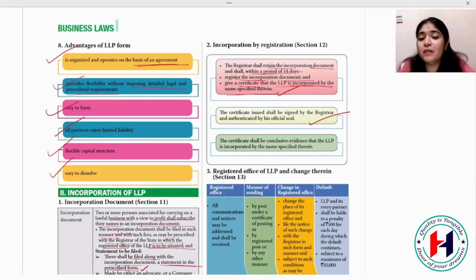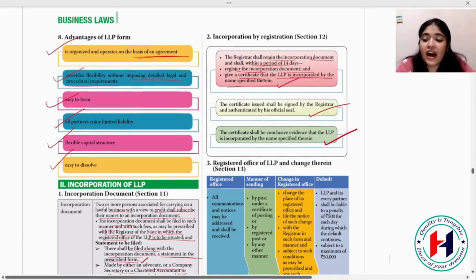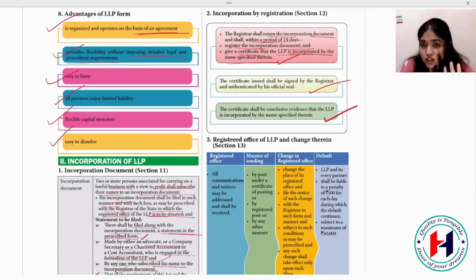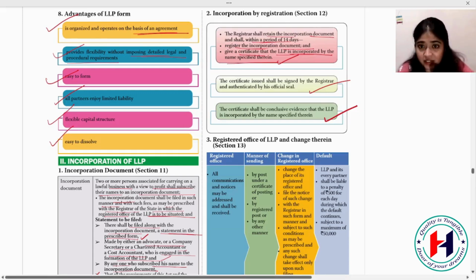The certificate issued shall be signed by the registrar and authenticated by official seal. So on the certificate, the sign of the registrar and the official seal will be there. The certificate shall be conclusive evidence that the LLP is incorporated by the name specified therein. If I form ABC LLP, I should have the LLP incorporation certificate, so that tomorrow another firm cannot come and say that ABC is our name. When you are registering with the registrar, he will make sure that the name is unique and you are given the exact name. So the LLP incorporation document is very important. They can straight away ask you a direct question.